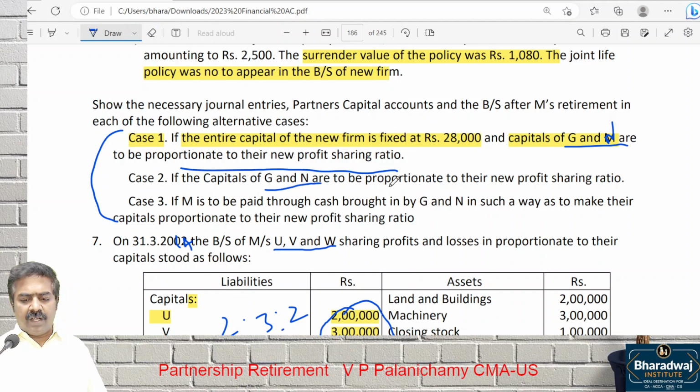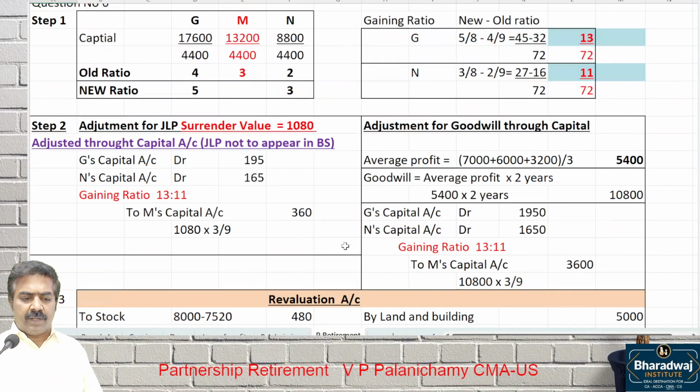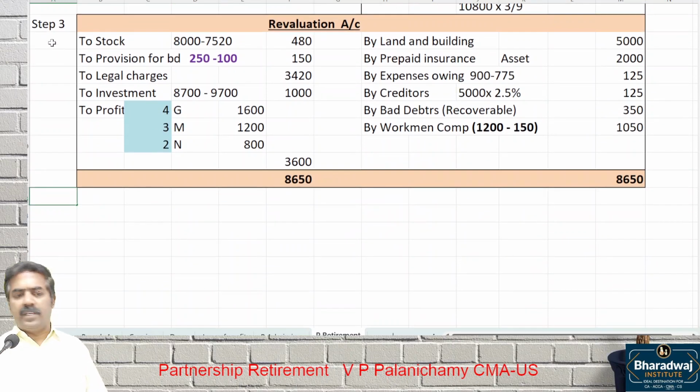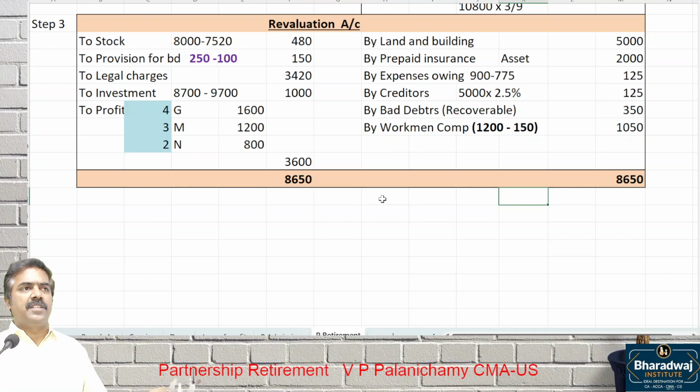Case 2: capital of G and N to be in which ratio? New profit sharing ratio. Case 3 also: M has to be paid through the cash brought in by G and N, and capital also will be in profit sharing ratio. So will cases 1, 2, 3 affect our step 1, step 2, step 3? Step 1 is same, step 2 is same, step 3 is same. Only the capital account and balance sheet will change.